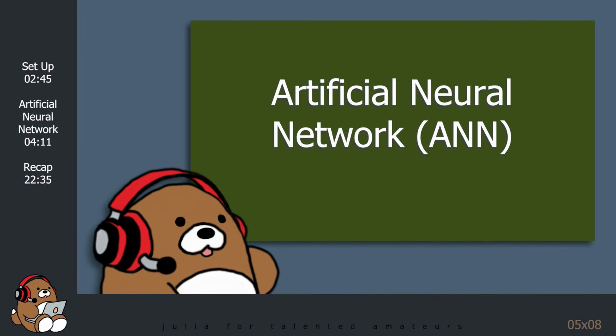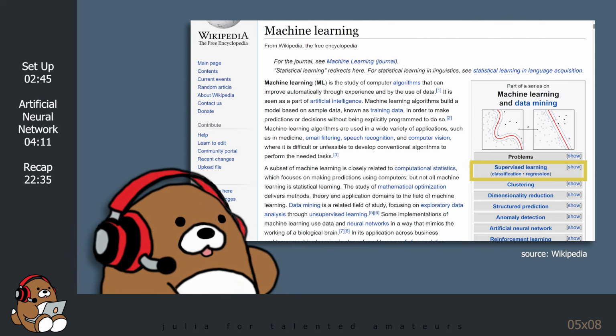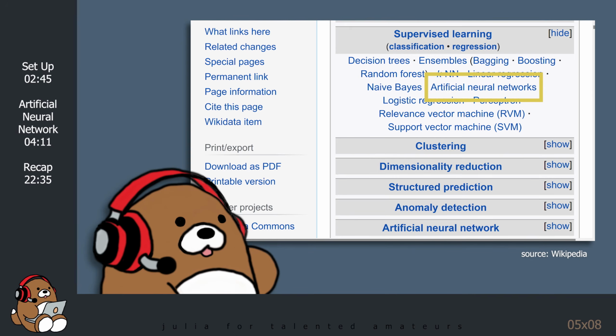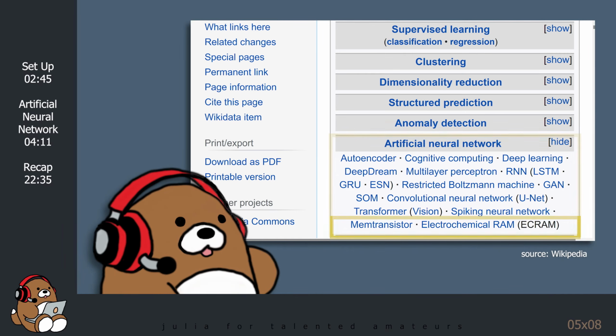I dabble. In today's tutorial, we'll get an introduction to artificial neural networks, or simply known as neural networks. If you look on the Wikipedia page for machine learning and expand the supervised learning section, you'll see artificial neural networks listed there. But you'll also notice that there's a separate section further down called Artificial Neural Networks. If you expand that section, you'll see a lot of different subjects listed there.